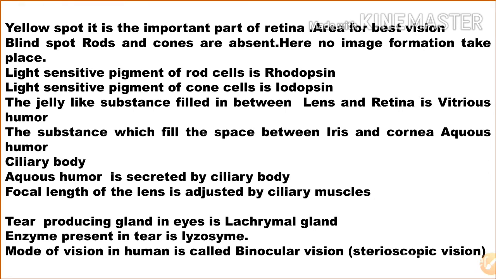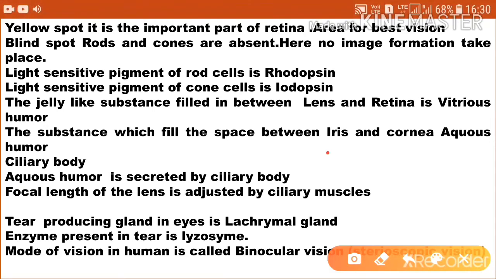Next one, the substance which fills the space between the lens and cornea, not iris, sorry, it is the lens, is called aqueous humor. It is a watery fluid present between the cornea and the lens. It nourishes the eye and keeps it inflated. Okay. Next one is the ciliary body.